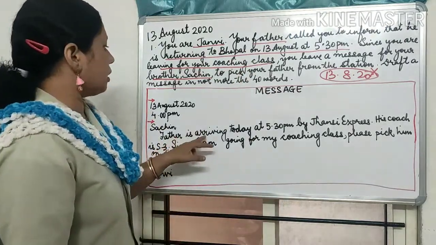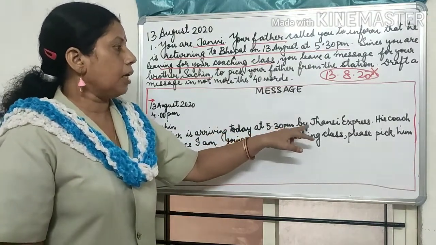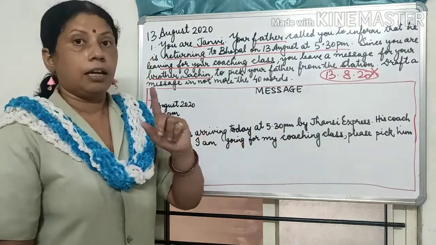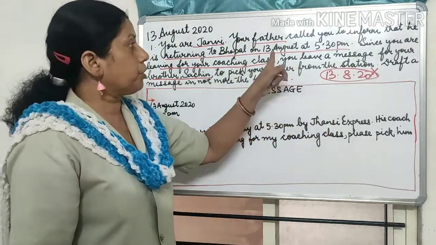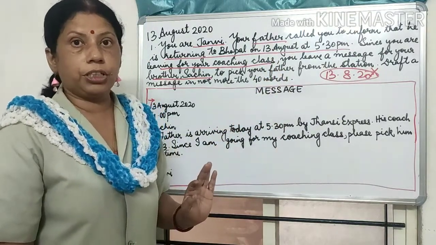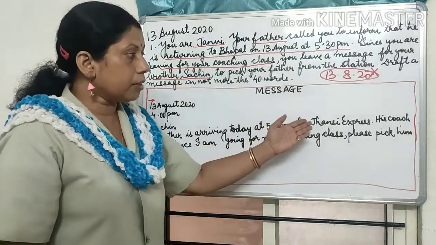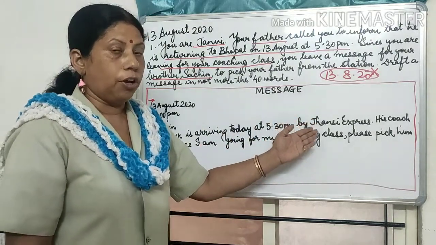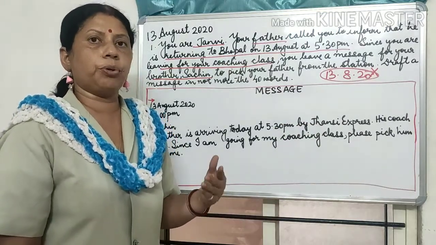So father is arriving today at 5:30 p.m. by Jhansi Express. Now children, remember this Jhansi Express is not mentioned in my question, but I can add this information, okay, because it will be useful. So I have added this information on my own. If you do not want to write this information, you can leave it also.